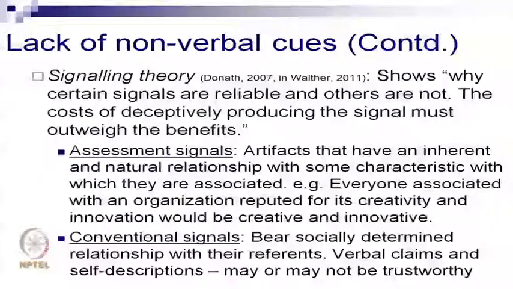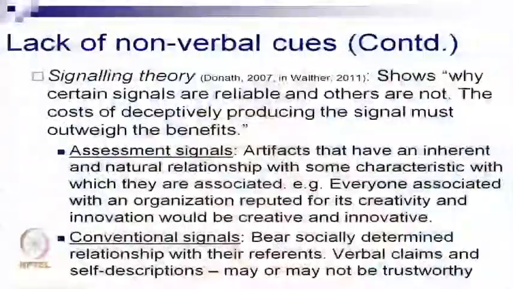Conventional signals bear a socially determined relationship with their reference. Their verbal claims and self-descriptions may or may not be trustworthy. One example of this is a person's resume and what a person puts up on their website. I am so and so, I have done so and so. In the academic arena, we put up lists of our publications, and people can go and verify it. That's one side of it. Many times people can't verify what you've put up on your resume till they actually pick up the phone and call those people.